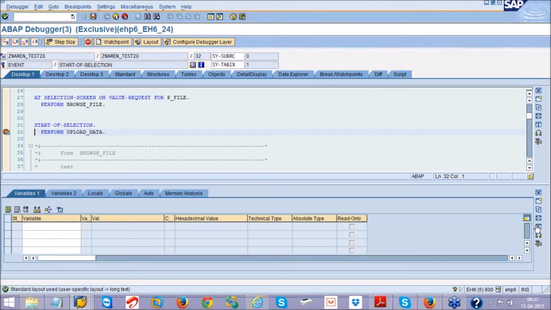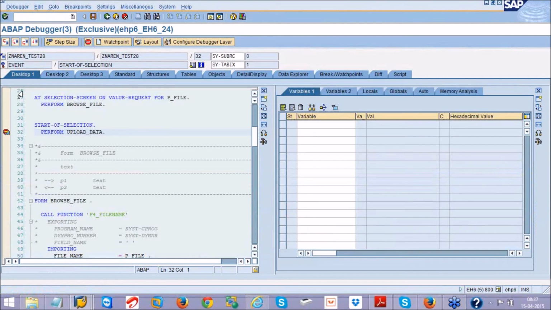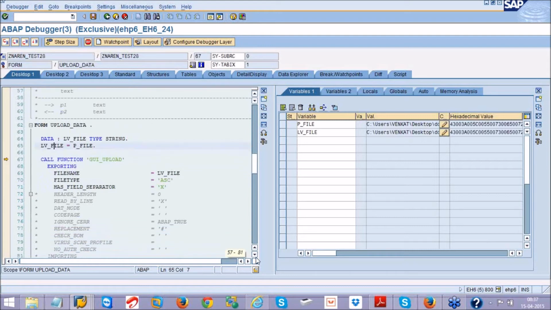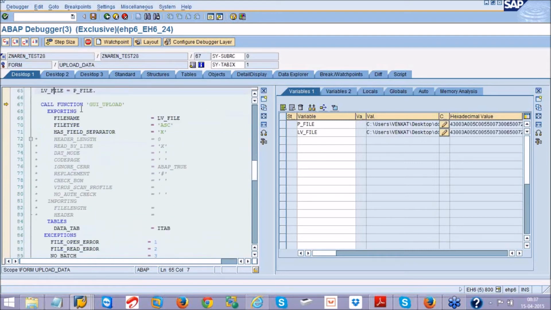It is going to perform upload data. Whatever is there in p_file, the C column, user and so on, everything is given to lv_file. So now lv_file has the same thing, but in string format, which we give to GUI upload. After execution of this function module, my internal table should get the data from the text file. So I'll click F6.